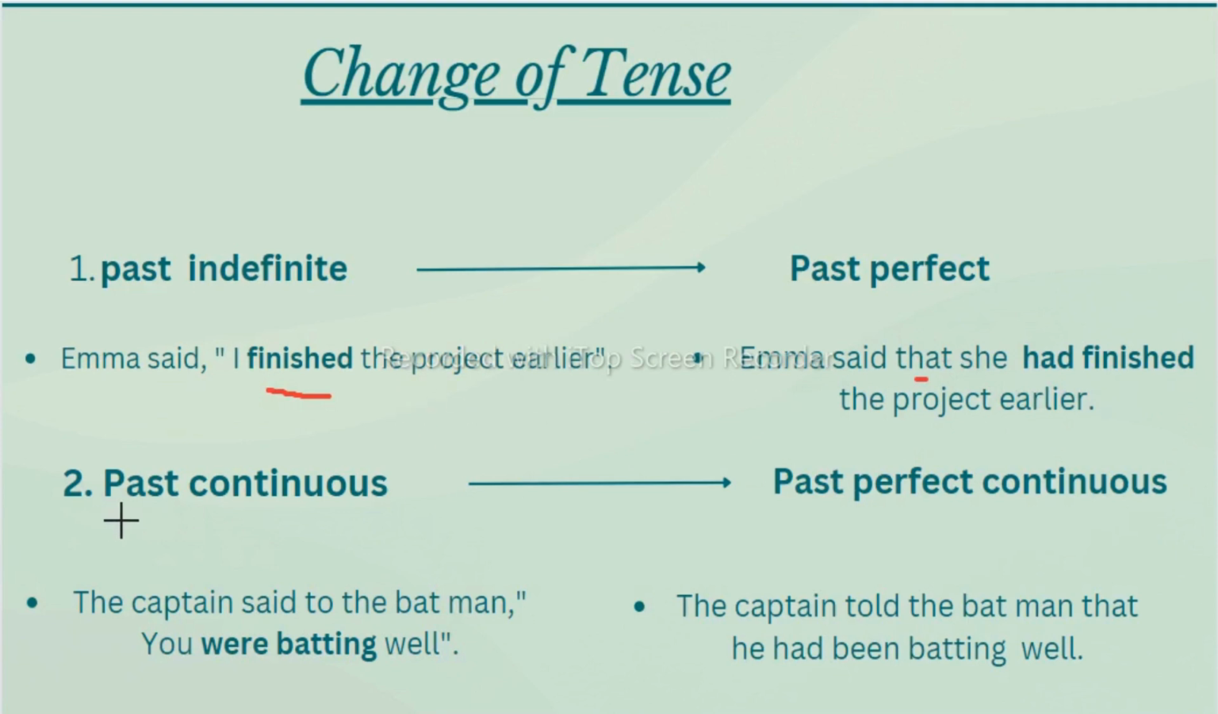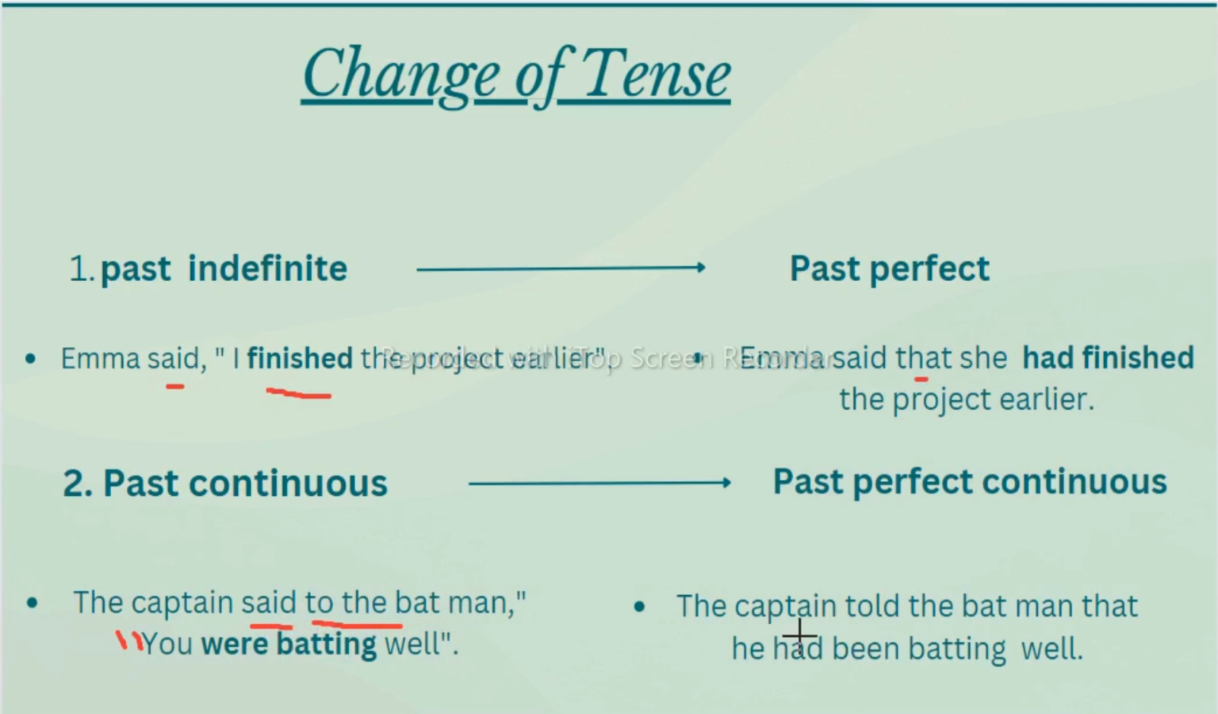Next, past continuous changes to past perfect continuous. The captain said to the batman, comma, and then inverted commas, you were batting well. This is the past continuous, but if you want to change to past perfect continuous, the captain told the batman. Why told here? Because after said, if you find an object, here no object is there. You can see here after said no object is here, directly inverted commas and the reported verb is there. But here after said you have an object. So if you find an object after said, then you change this to told.